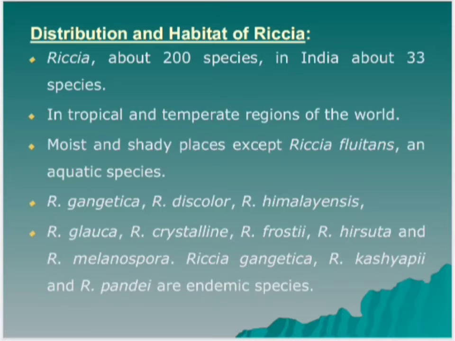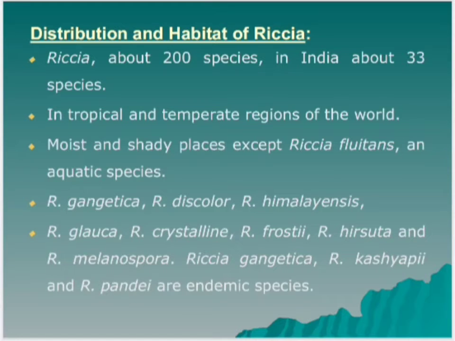Widely distributed in both tropical and temperate regions of the world, this genus is represented in India by about 33 species. However, Srivastava in 1964 recorded 29 species from different parts of India. All species are terrestrial and prefer to grow on moist and shady places except Riccia fluitans, which is an aquatic species and occurs floating in still stagnant water or submerged below the surface of standing water.